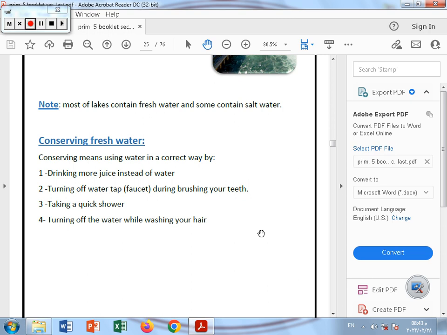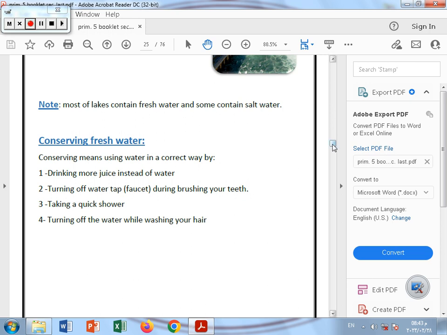So we have to conserve this fresh water by using the water in a correct way, like drinking juice instead of water, turning off the water tap while brushing our teeth, taking a quick shower, and turning off the water while washing our hair. So this will save some water, or conserve the water.